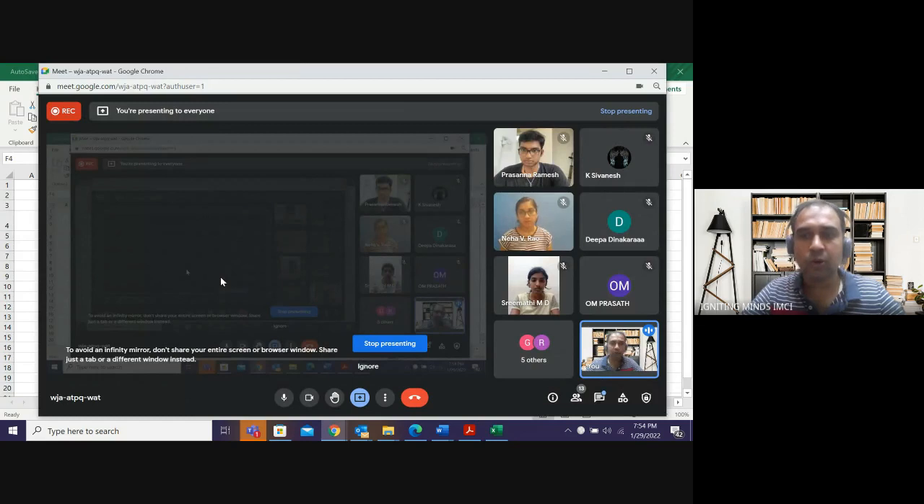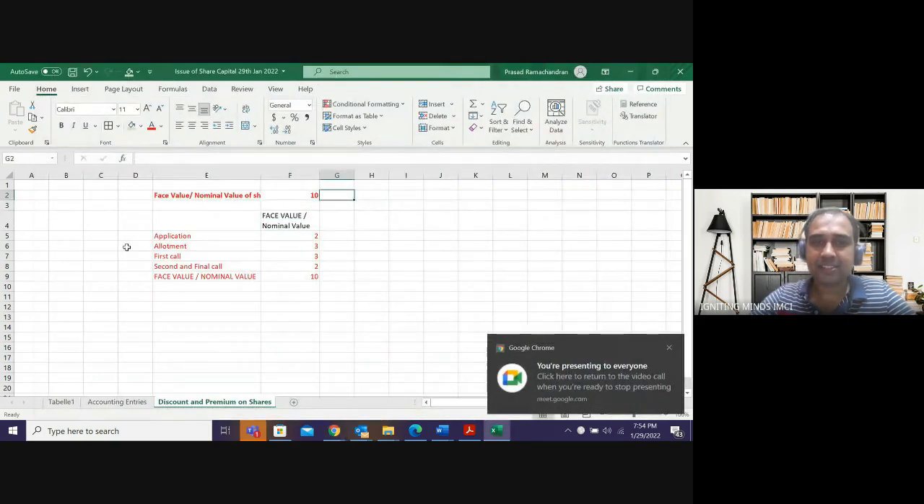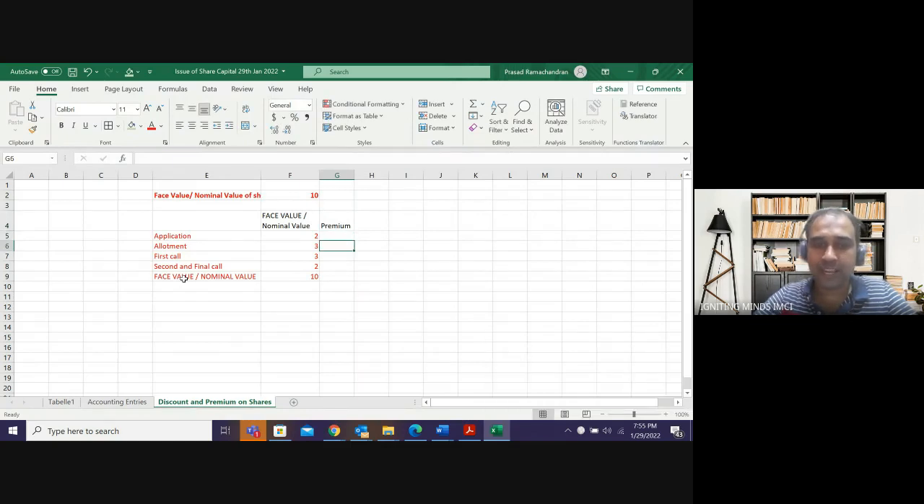There is a reason. As we go further in the chapter and write journal entries, you will get to know the importance of face value. So when shares are issued at premium, that means a 10 rupee share I'm going to issue either at 11 rupees or 12 rupees. If premium is 10%, it will be 11 rupees. If premium is 20%, it will be 12 rupees. If premium is 30%, it will be 13 rupees. Whatever it may be. Assuming in this case there is a premium of 2 rupees on allotment, my allotment will become 2 rupees.